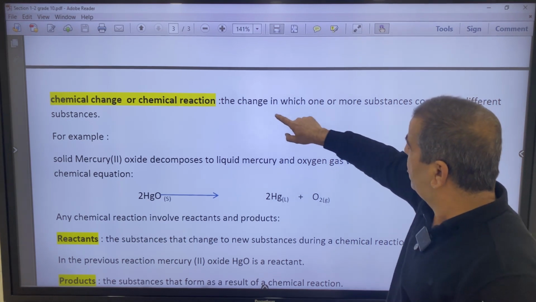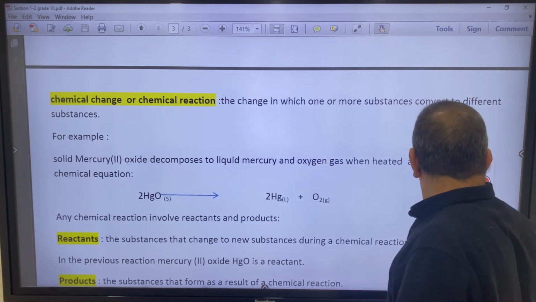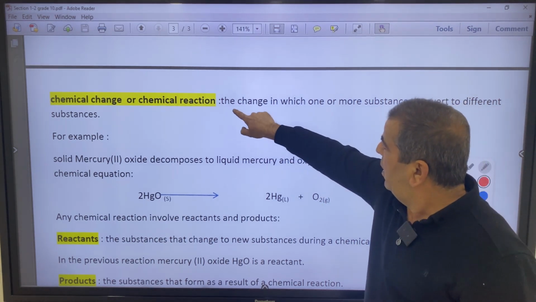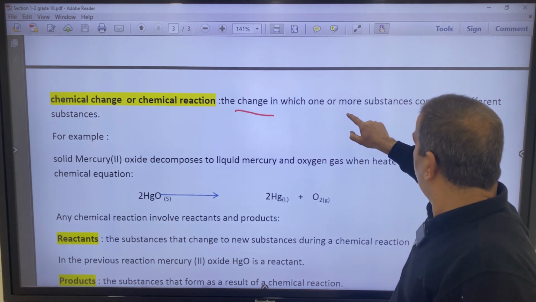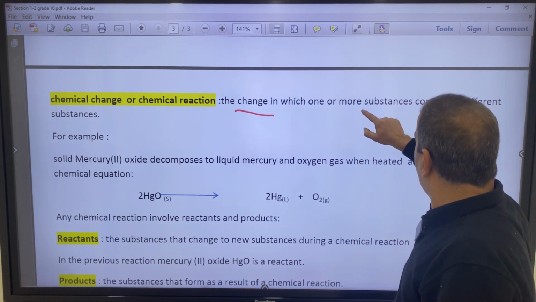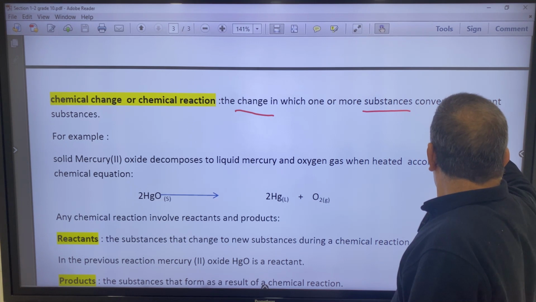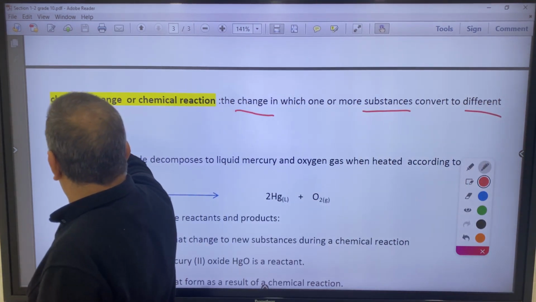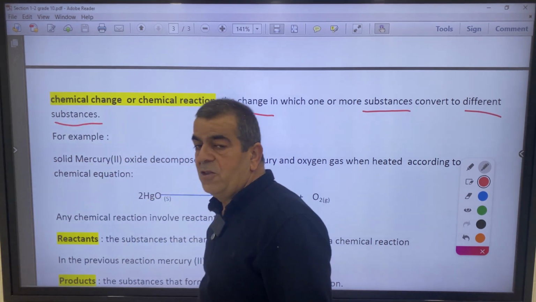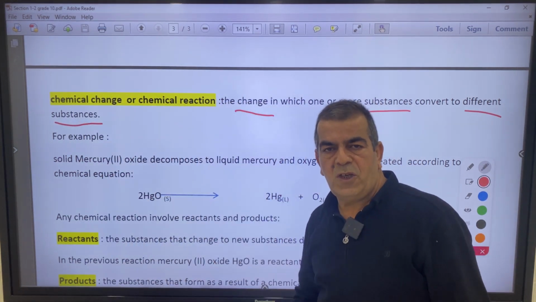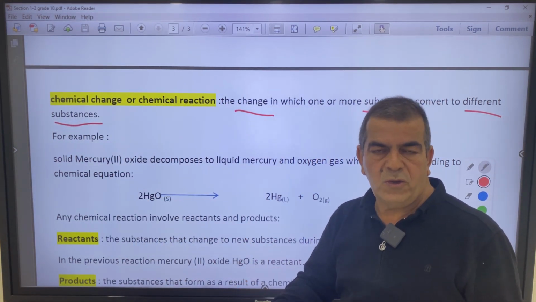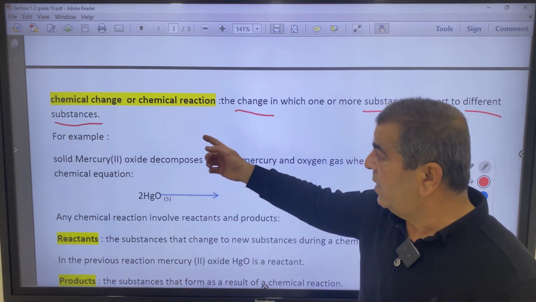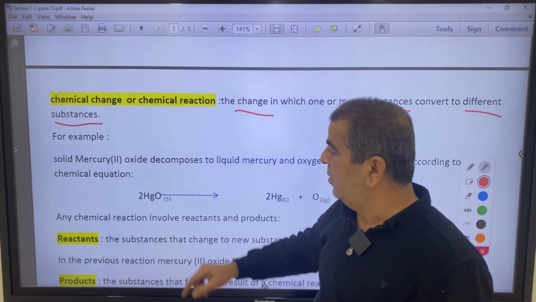It's the change in which one or more substances change to different substance or substances, which means the identity changed, the physical properties changed, the chemical properties changed, all are changed. In this case, we can say it's a chemical change or a chemical reaction.